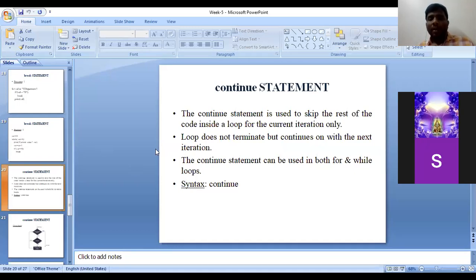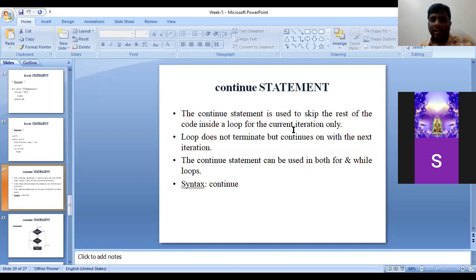See, the continue statement is used to skip the rest of the code inside the loop for the current iteration only. Only the current iteration is ignored and the remaining loop will be executed. In the previous example, with IT department, since our condition was satisfied at the T, only I and T were printed, and nothing after that was checked. Whereas with continue, I and T are printed, D is skipped, and again from E to the end everything is printed.